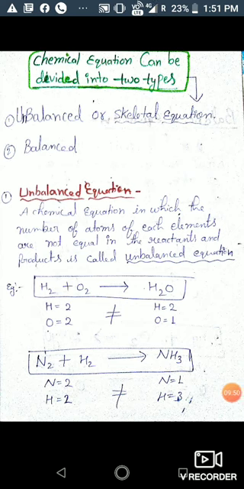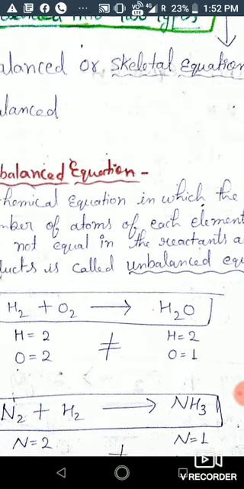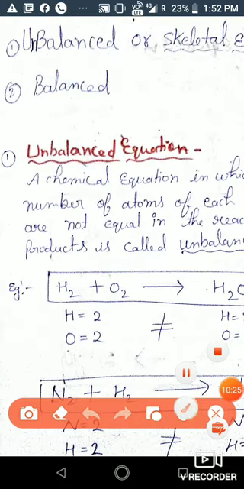Okay, first one is unbalanced equation. A chemical equation in which the number of atoms of each element is not equal in the reactant and product is called unbalanced equation. Okay, students. So the equation in which the number of atoms of each element in reactant and product are not equal, that is called unbalanced. So we can take this example.